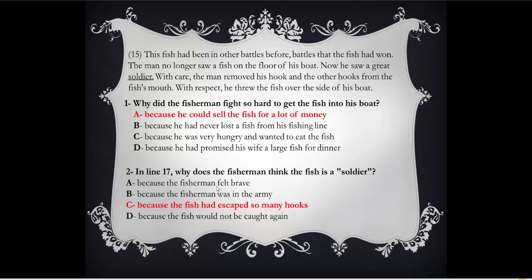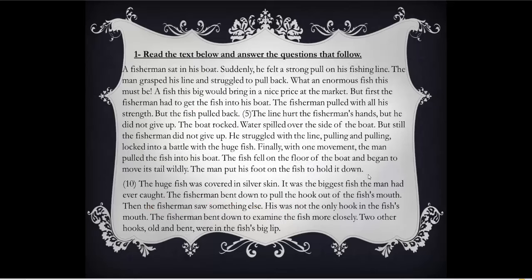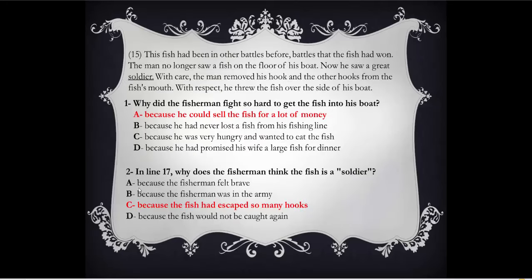A. Because the fisherman felt brave. B. Because the fisherman was in the army. C. Because the fish had escaped so many hooks. D. Because the fish wouldn't be caught again. Let's go back to line 17 and read around the word soldier, before and after. Line 17, as you see here, the lines are numbered. This is line 5. This is line 10. This is line 15, 16, 17.